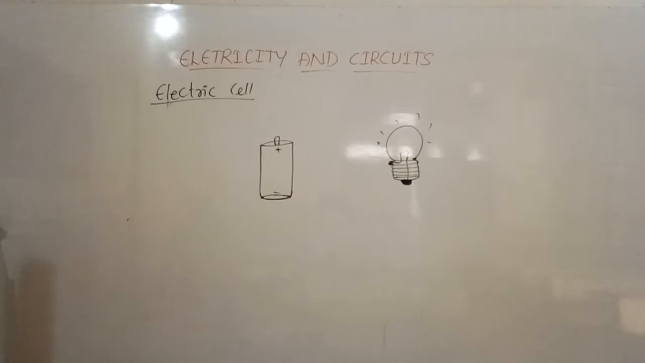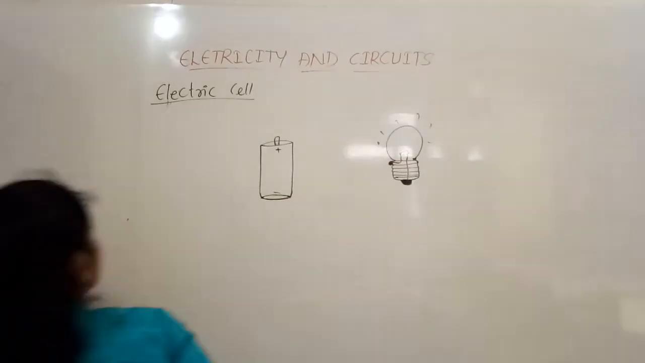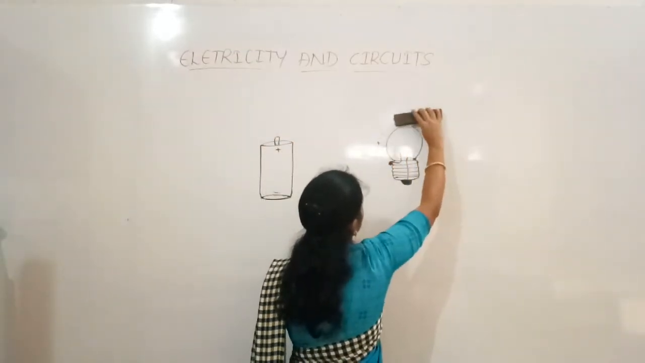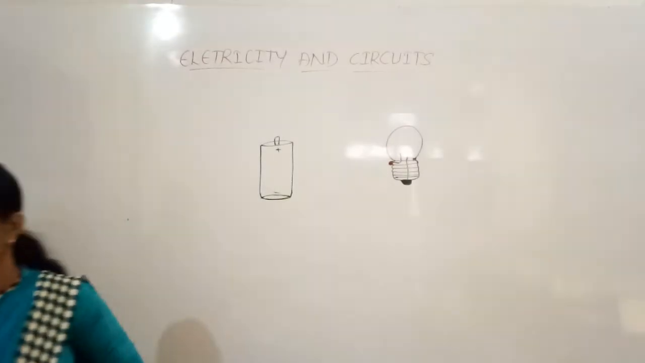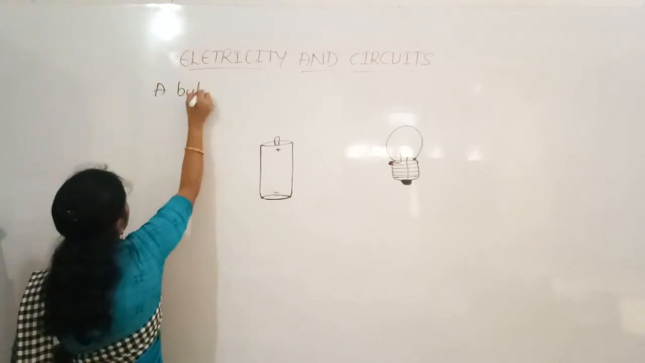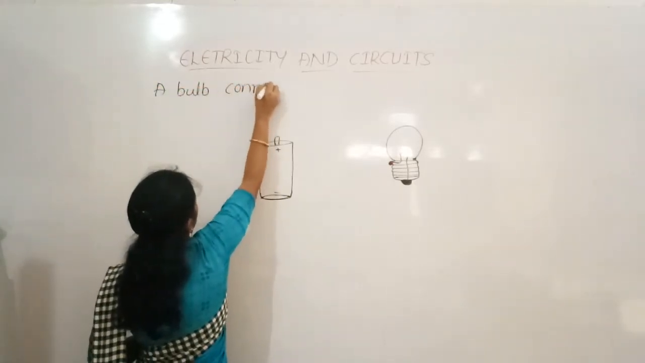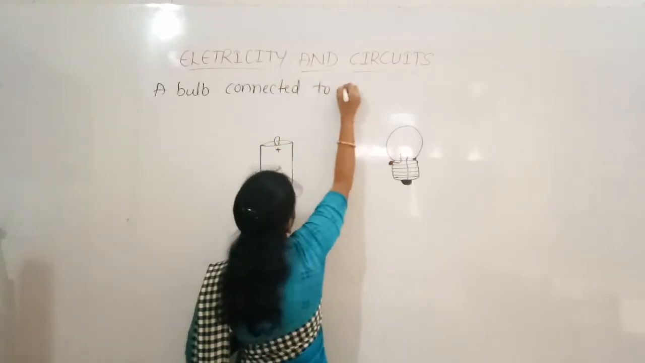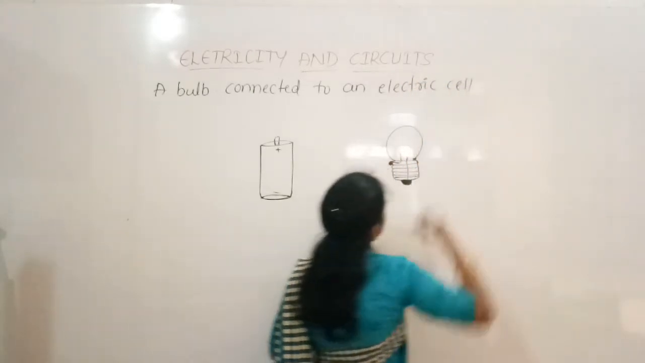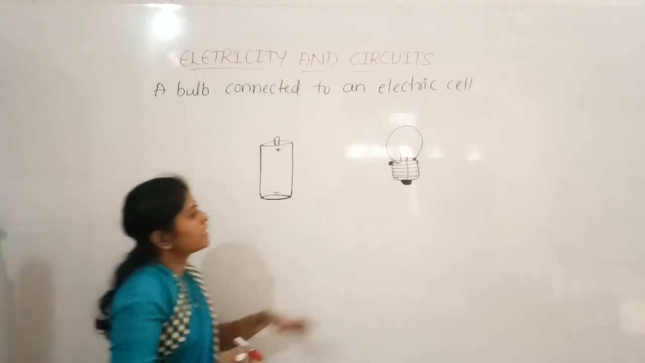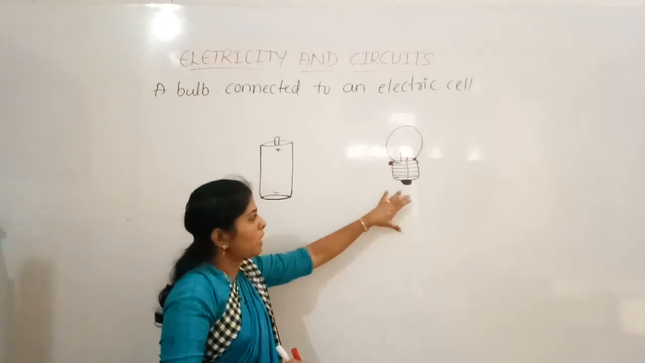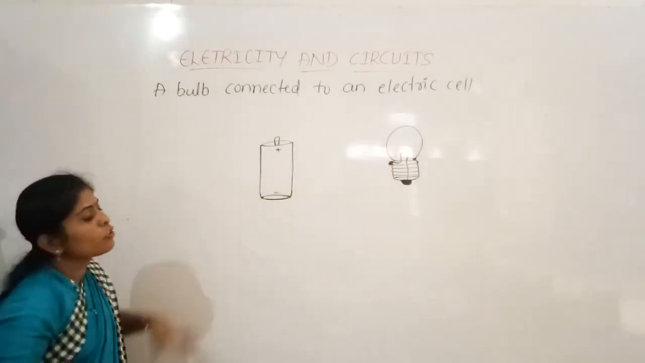A bulb connected to an electric cell. So here we are having the electric bulb and the electric cell. So how to connect this electric bulb to the electric cell?